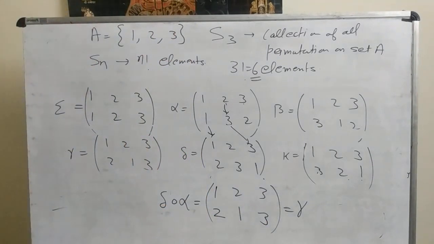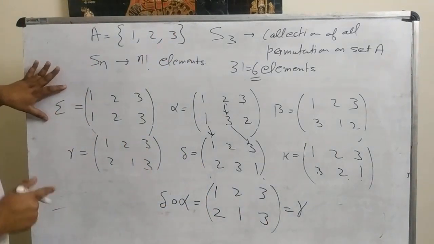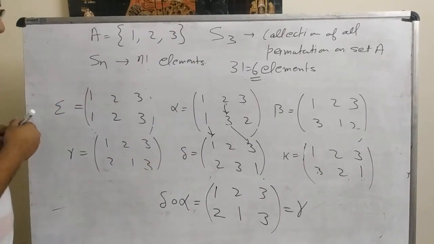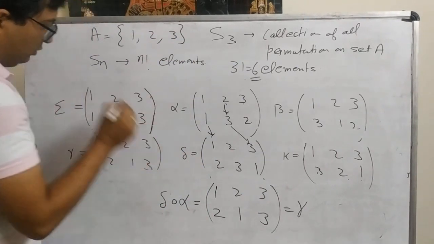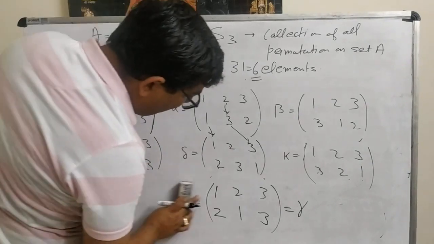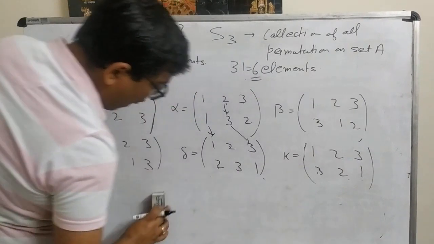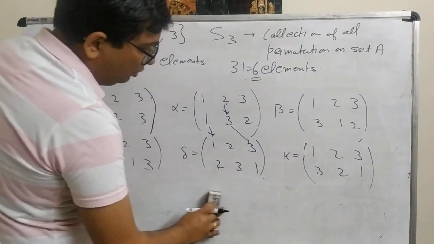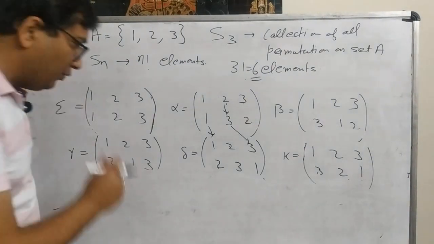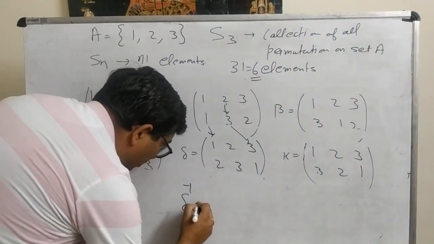Now, what is the identity element? We know the identity function will be the identity element. So this is the identity element. Now, how can we find the inverse of elements? To find the inverse, let's suppose we want to find the inverse of delta, delta inverse.